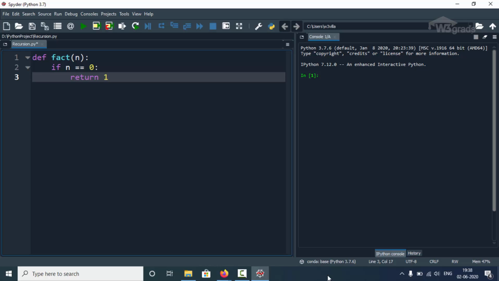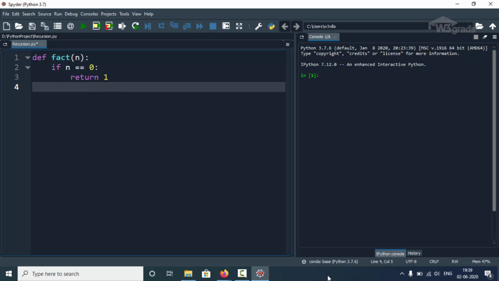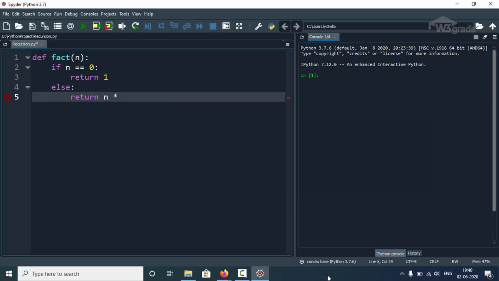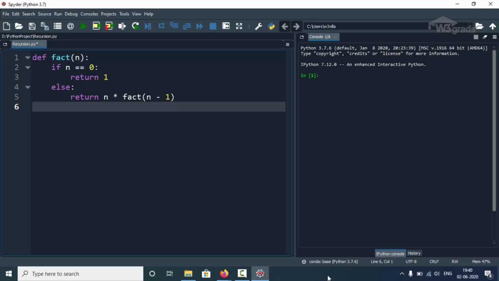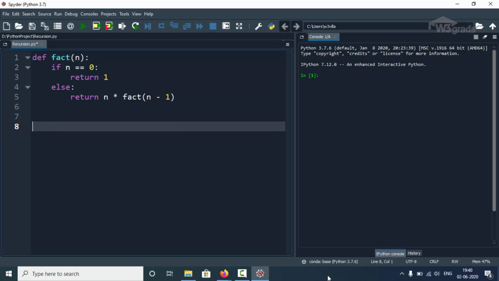Below this, the problem cannot be decomposed or downsized. This is very important while implementing recursion, because if we don't include the base case, the recursive function will become infinite. So, every recursion program needs to specify a base case. Now, in the next line, we will type else colon. Then, in the next line, we will again type return n multiplied by fact(n minus 1). This step clearly indicates that we are calling the fact function with a parameter n minus 1, which makes this function a recursive function. Now, we will move outside the fact function. Here, in the next line, we will type print, call the fact function within it, and pass 4 as an argument. Then we will save the code and run it.